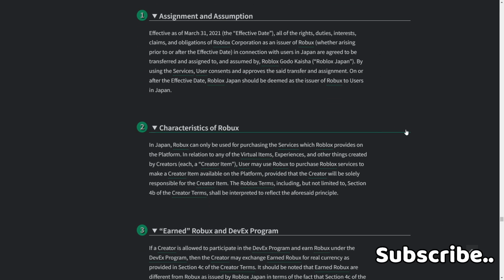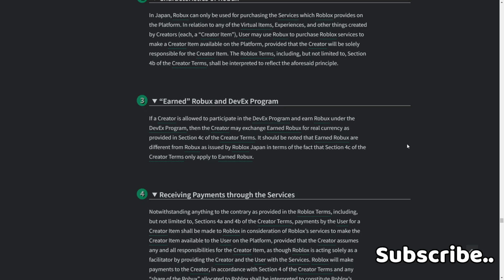2. Characteristics of Robux. In Japan, Robux can only be used for purchasing the services which Roblox provides on the platform in relation to any virtual items, experiences, and other things created by creators. Each user may use Robux to purchase Roblox services to make a creator item available on the platform, provided that the creator will be solely responsible for the creator item. The Robux terms, including but not limited to Section 4B of the creator terms, shall be interpreted to reflect the aforesaid principle. 3. Free earned Robux and the DevEx program. If a creator is allowed to participate in the DevEx program and earn Robux in the DevEx program, then the creator may exchange earned Robux for tokens as provided in Section 4C of the creator terms.